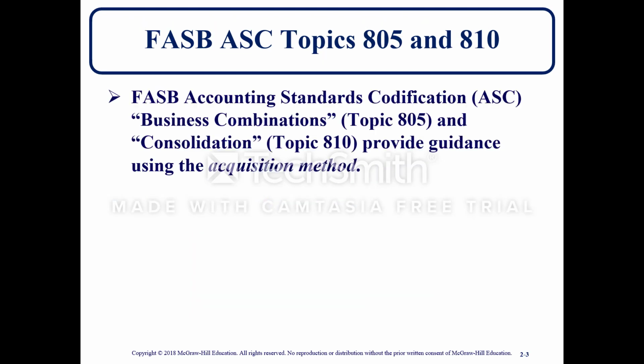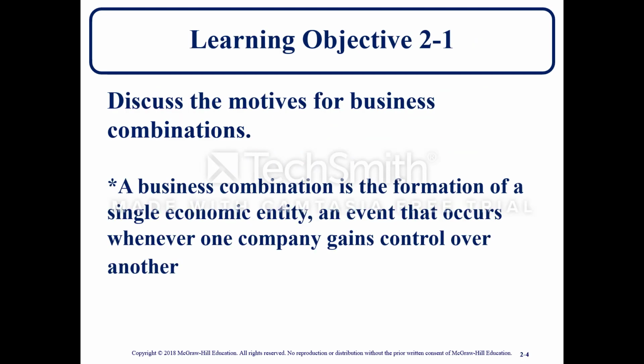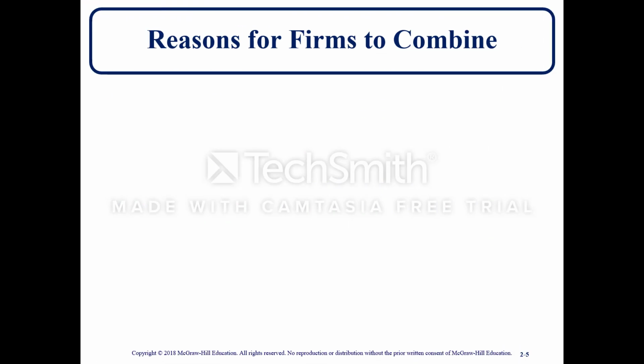The two topics 805 and 810 provide guidance using the acquisition method. The acquisition method embraces the fair value measurement for measuring and assessing business activity. So learning objective 2.1, discuss the motives for business combinations. In discussing the motives, we want to define a business combination. A business combination is the formation of a single economic entity, an event that occurs whenever one company gains control over another. So, reasons for firms to combine.